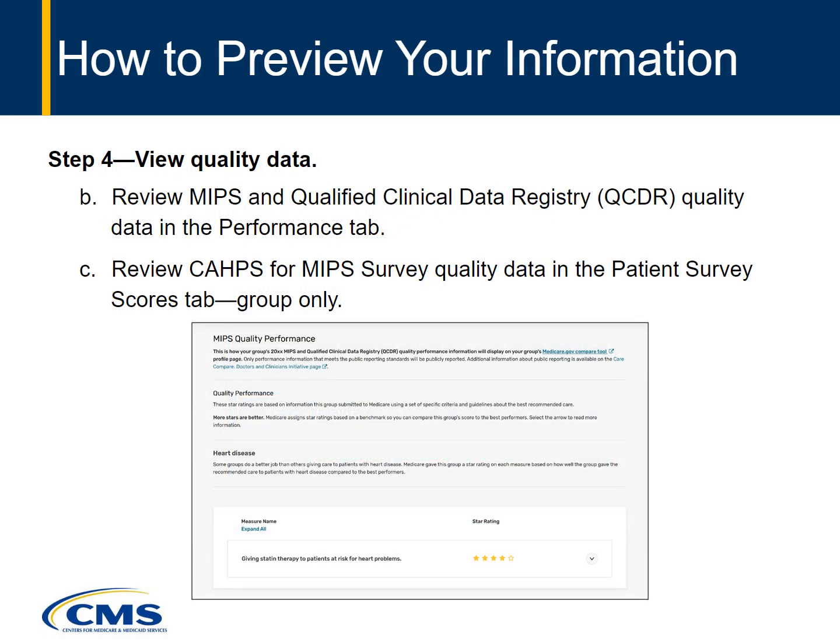On the Quality page, you'll see one or both of these tabs: Performance and Patient Survey Scores. The Performance tab displays MIPS and Qualified Clinical Data Registry, or QCDR, quality measures as star ratings. These will appear only if you have MIPS or QCDR quality data. The Patient Survey Scores tab shows CAHPS for MIPS surveyed measures as top box % scores. This is for groups with available data only. To review these scores, select the relevant tab.